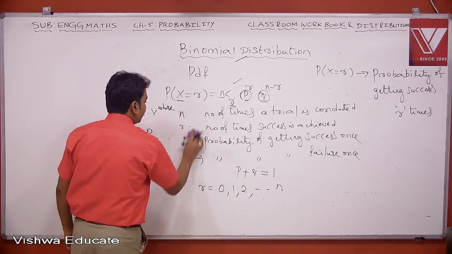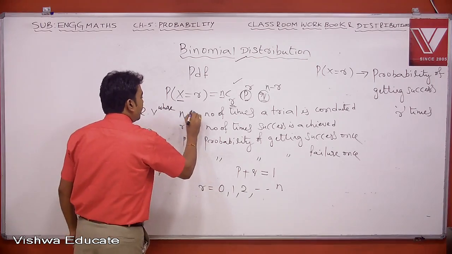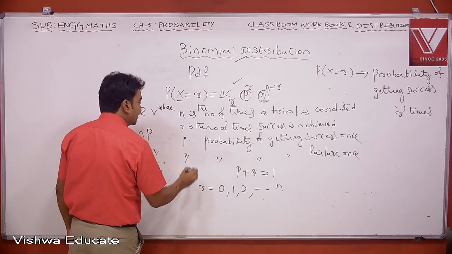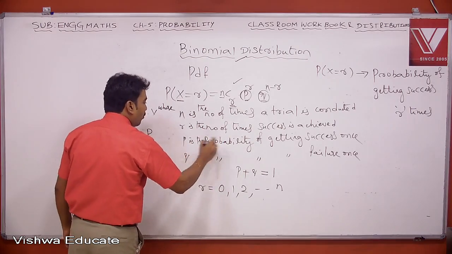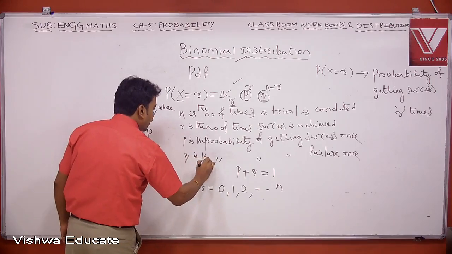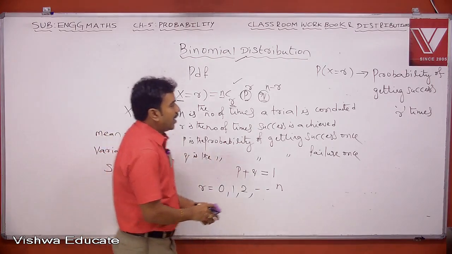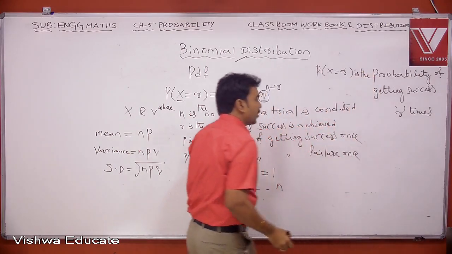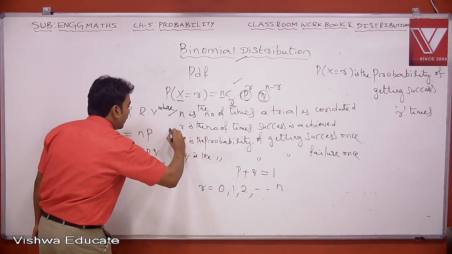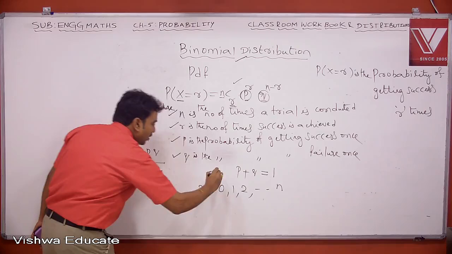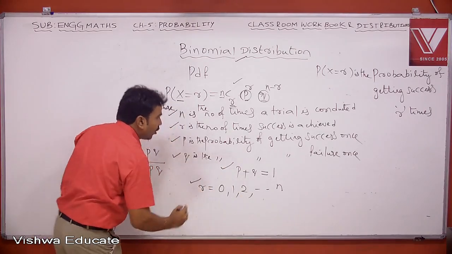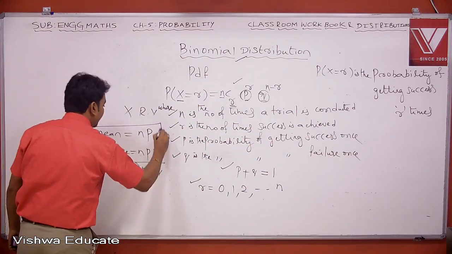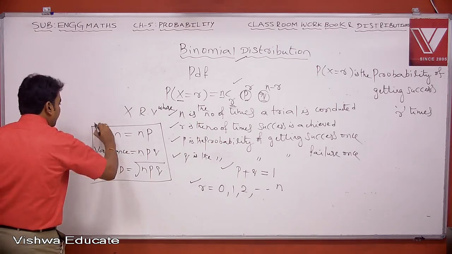n is the number of times a trial is conducted, r is the number of times success is achieved, small p is the probability of getting success, q is the probability of getting failure once, and P of x equal to r is the probability of getting success r times. So write all these points: small n, small r, small p, small q, connection among p and q, range of r values, and this capital P of x equal to r. Once it is over, write these three lines: mean value, variance, and standard deviation.